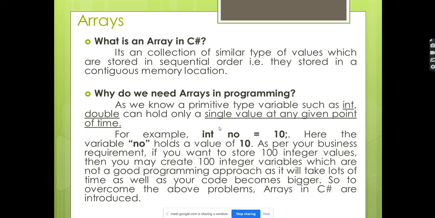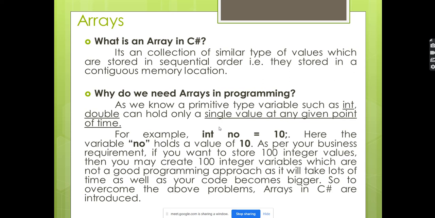Okay. And one more thing, can an array store different data types? String, double, or floating values? Yes, array can store different data types, but you cannot combine them. For example, if I'm creating an array variable for integer, then the array is going to store only integer values. If I'm creating an array for string, it's going to store only string values. You cannot combine string with integer arrays.